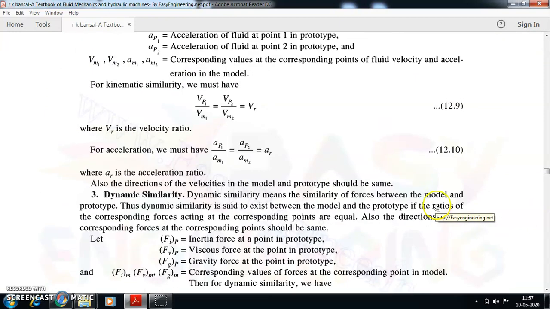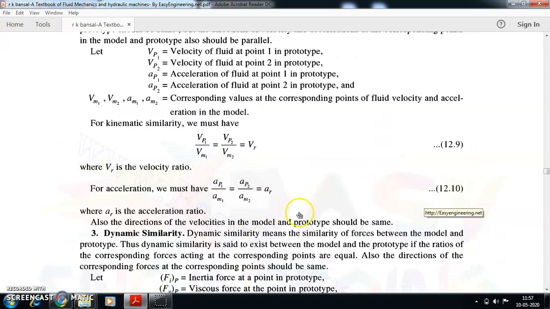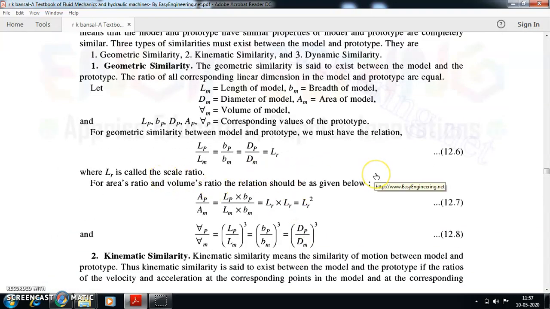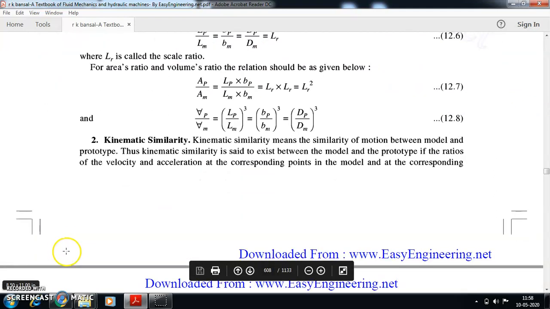So if the force ratio, velocity ratio, acceleration ratio, and scale ratio exist, then you have geometric similarity, kinematic similarity, and dynamic similarity. So model analysis, where you are creating a replica and comparing it to the prototype, only works when there is a similitude between the model and the prototype. In the next video, we will see dimensionless numbers. Thank you.